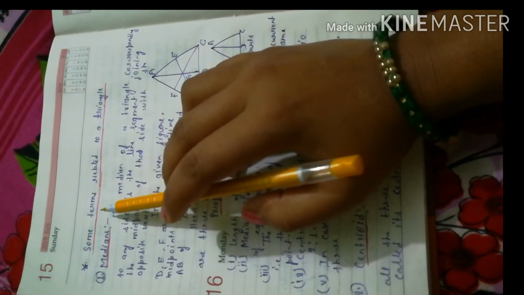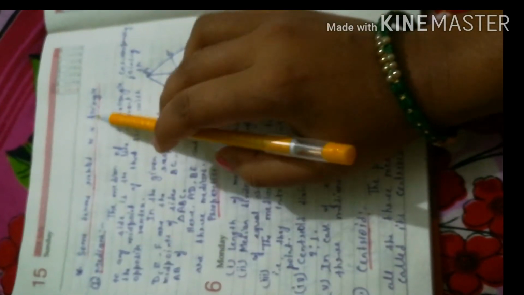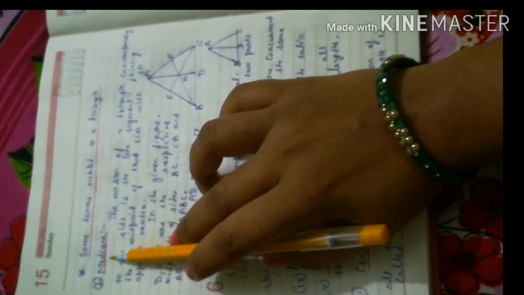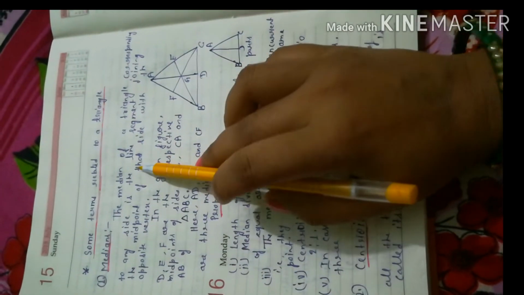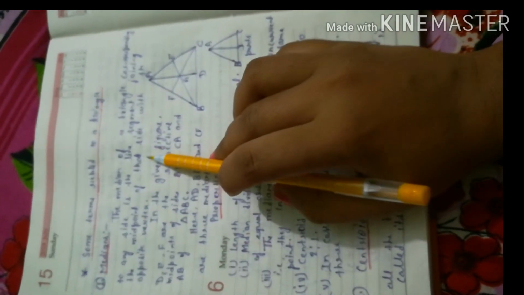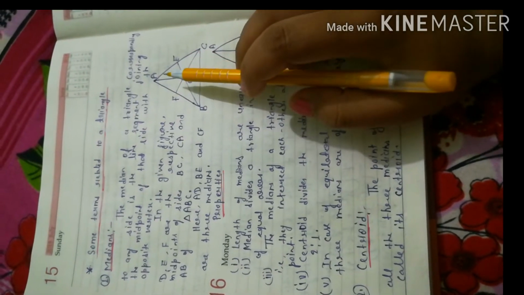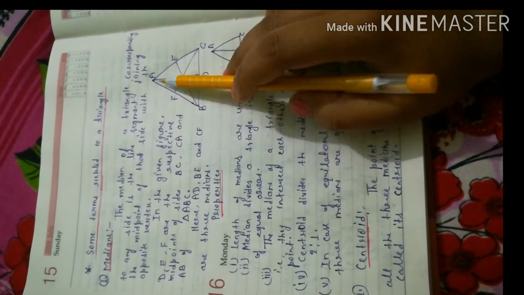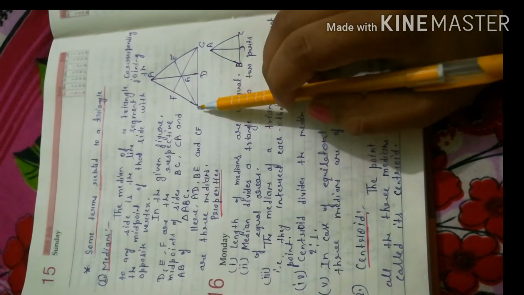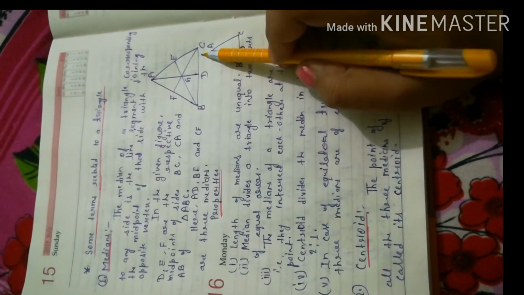Today we will study some important terms related to a triangle. Our first term is medians. At first, try to understand the meaning of median. A median is a line segment which is drawn from the vertex to the opposite side at the midpoint.